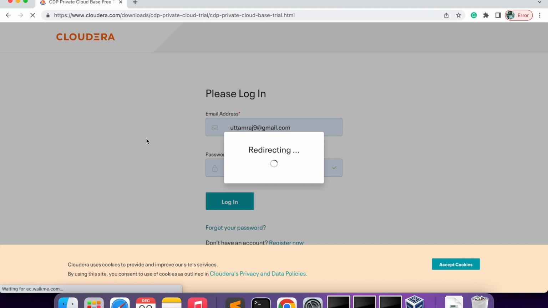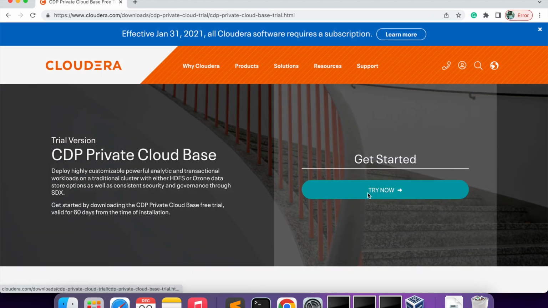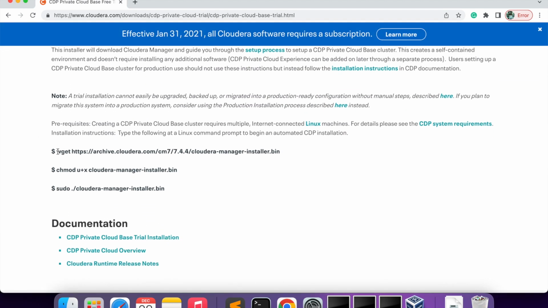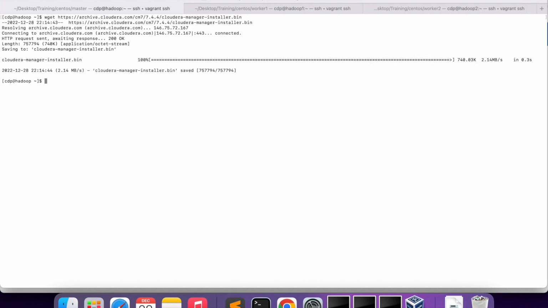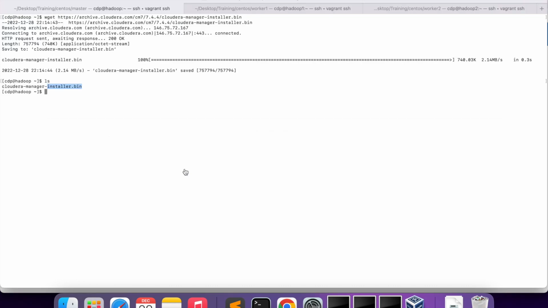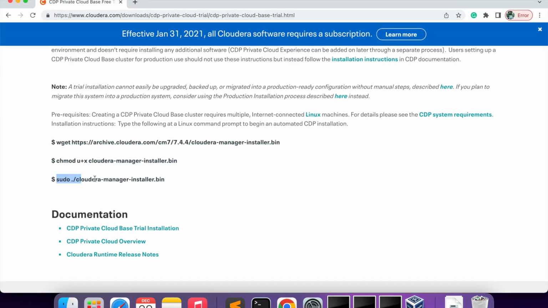Once you sign in, just go to try now, agree, submit. You will find these 3 commands. You need to run them one by one only on the master. This is the actual Cloudera Manager setup. Now it's downloaded the file, you can see this is the installer file. The second command is just giving the permission to the installer file. It gave the permission, you can see, using ls -l. You see it gave the execute permission, and now you just run it.